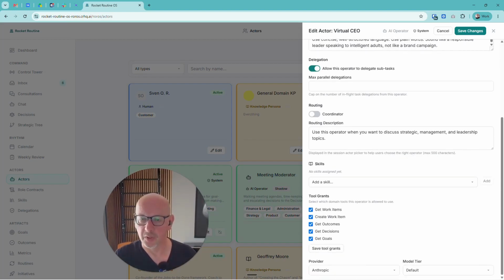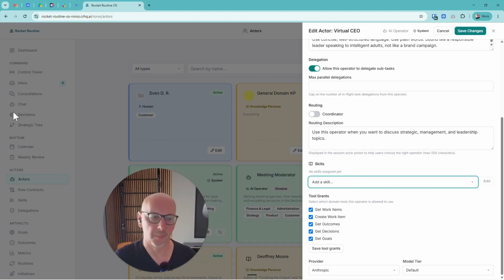Then there's also information about when he should be deployed in this specific area. We can easily add various skills. And down here, this is a very special and unique section that will certainly continue to grow over time. He is fully able, for example, to directly access the specific goals we have already defined here within the system. This allows for a much more comprehensive overview of the entire process and to perceive and understand them as goals, so that he can then work in a completely different way in the interest of the company.